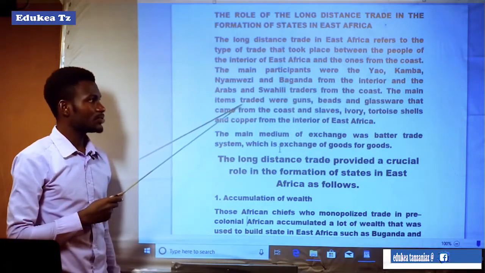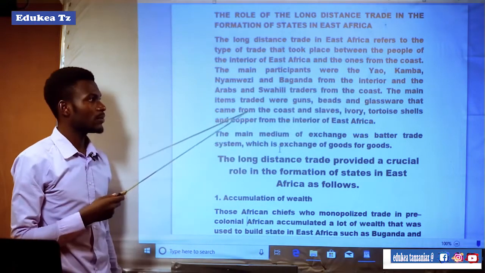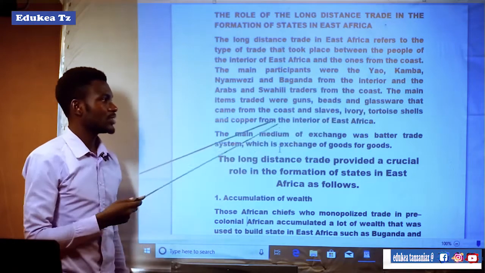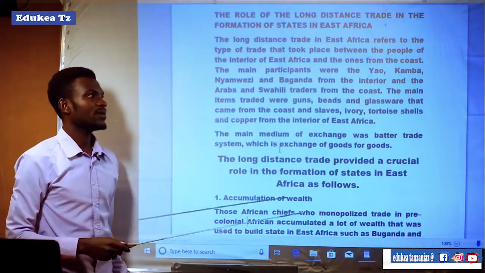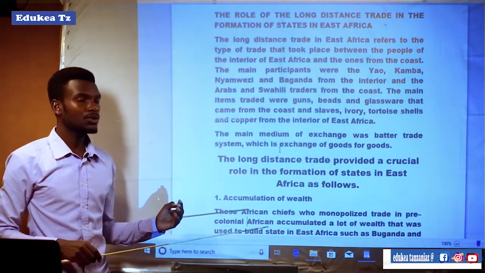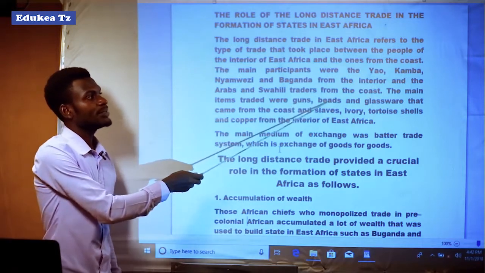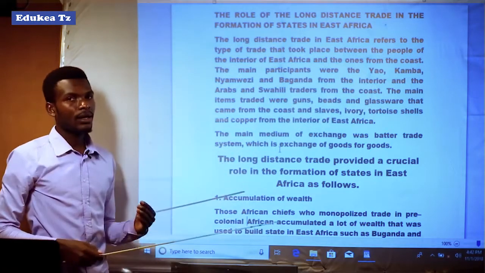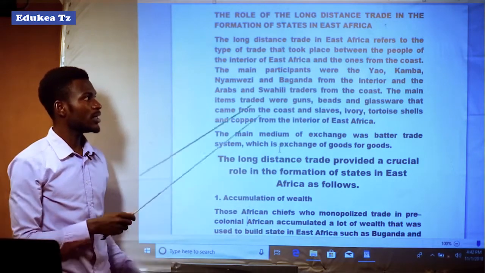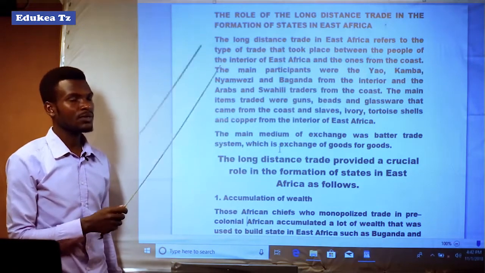The main items traded were guns, beads and glassware that came from the coast, and slaves, ivory, tortoise shells and copper from the interior of East Africa. It means we can see the goods which were traded during that long distance trade. The guns, beads and glassware came from the coast, brought by the Arabs and Swahili traders to the interior parts of East Africa.